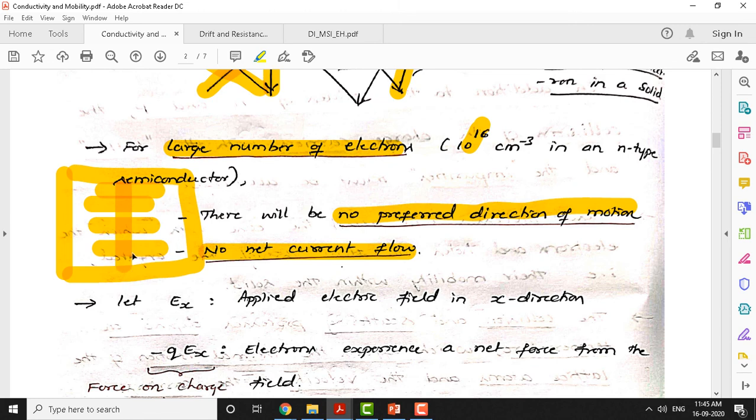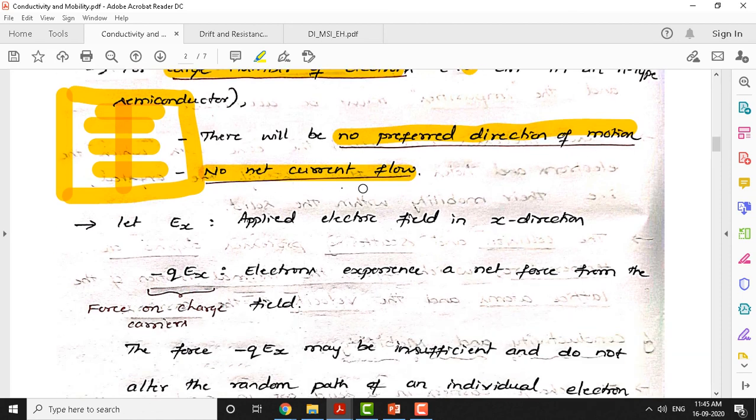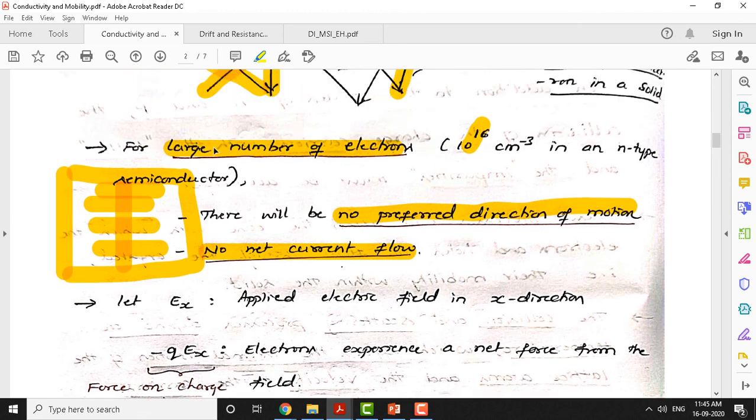At any instant of time, if an average number of electrons cross from left to right, the same number may also cross from right to left. That means there will be no preferred direction of motion of electrons, therefore net current flow in this material is going to be 0. There will be no current flow even if you consider a group of electrons.